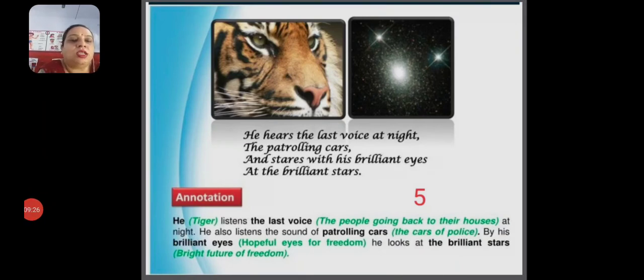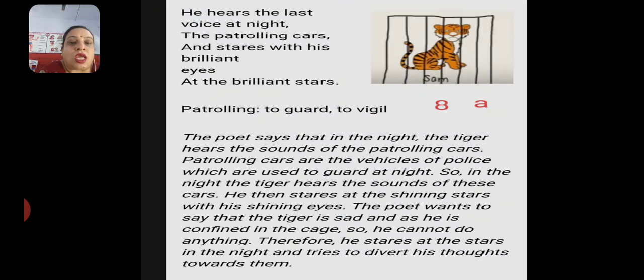He hears the last voice at night, the patrolling cars, and stares with his brilliant eyes at the brilliant stars. In this stanza, patrolling means to guard or to visit. The poet says that in the night, the tiger hears the sound of patrolling cars, which are used to guard at night. So in the night, the tiger hears the sound of these cars.